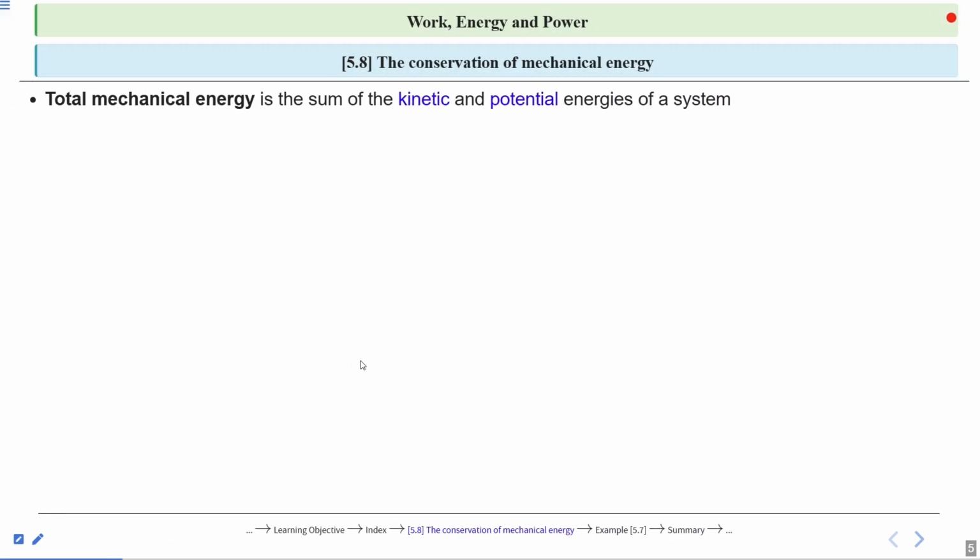Now, here, the first question arises: what is mechanical energy? Mechanical energy is simply the total energy a body has because of its motion and position. It is the sum of two types of energy: kinetic energy and potential energy.